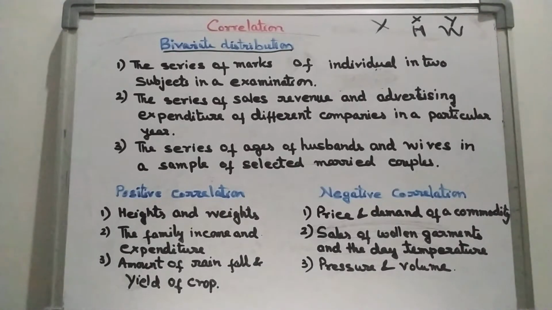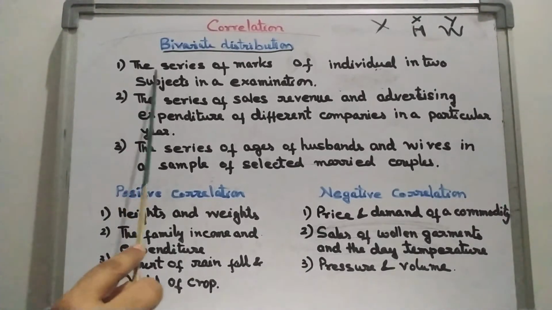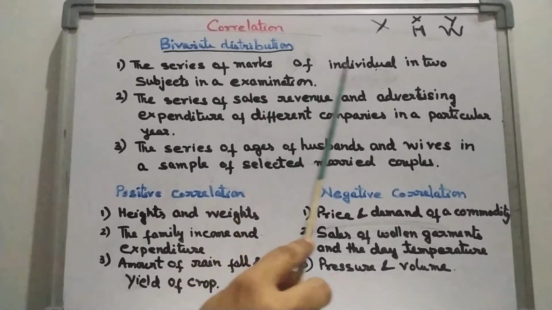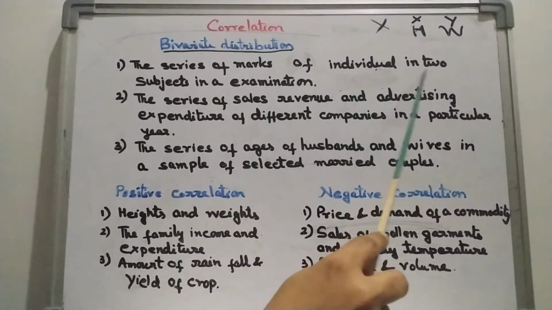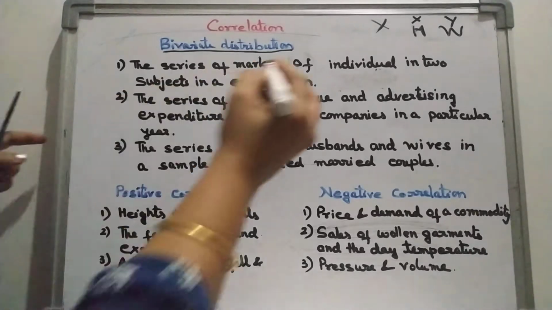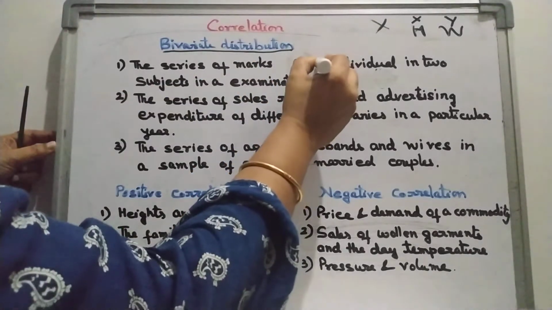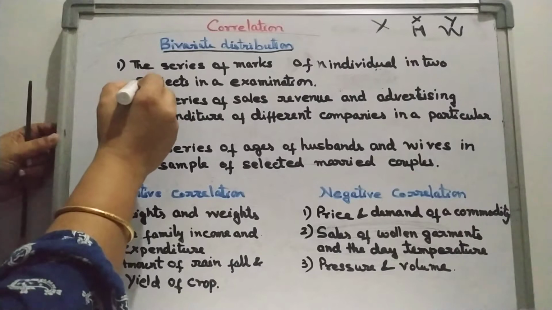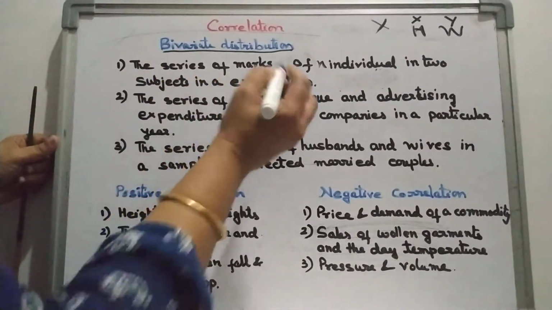Now here I have given some examples where we can find correlation. So look at the examples. The first example is the series of marks of individuals in two subjects in an examination. Suppose n individuals have marks in two subjects in an examination.